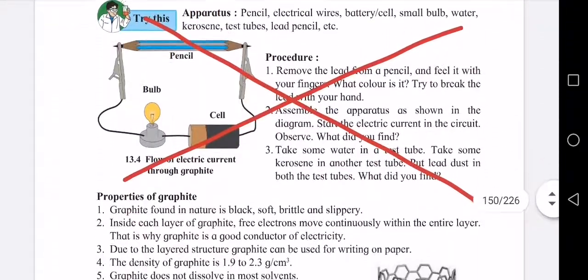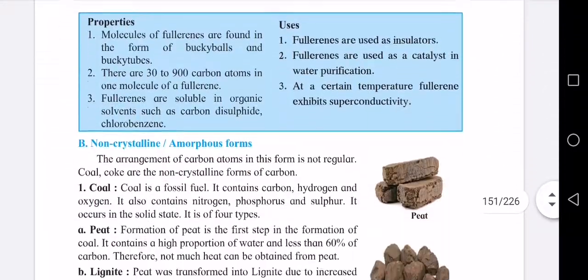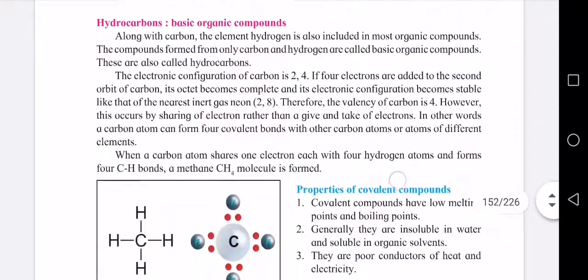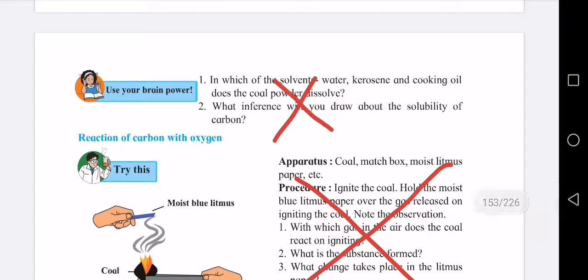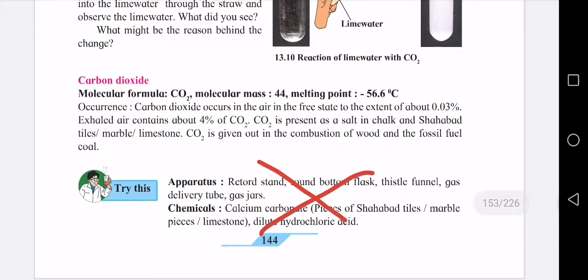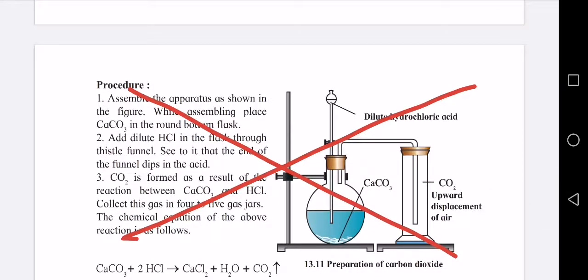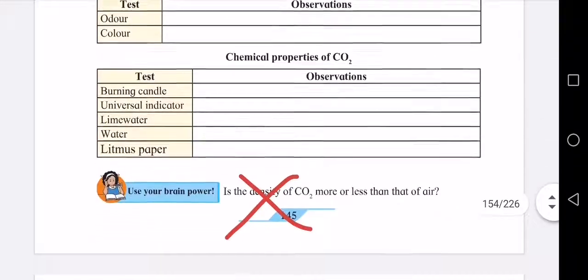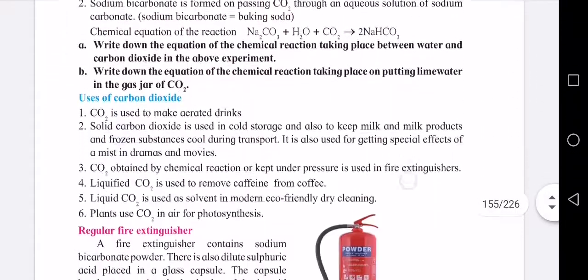Page 141, this full experiment, try this, you cancel. Page 142, everything is there. Page 143, page 144, use your brain power and try this, you cancel. And again this, try this, you cancel. Then page 145, this full experiment, you cancel. Then here use your brain power also, you cancel.